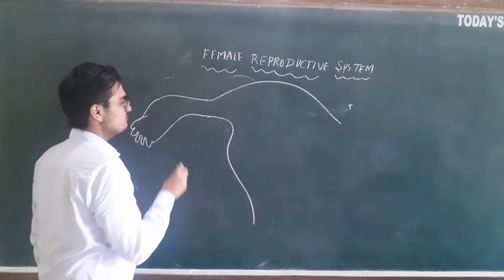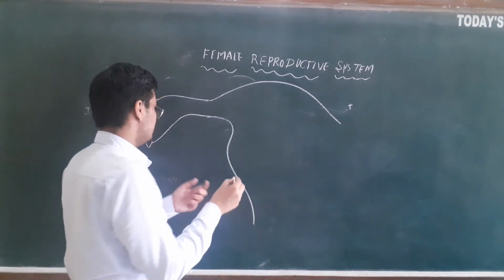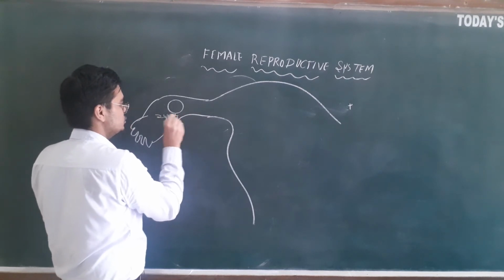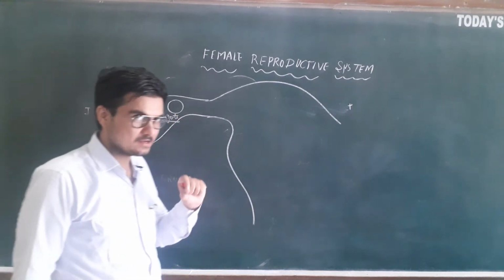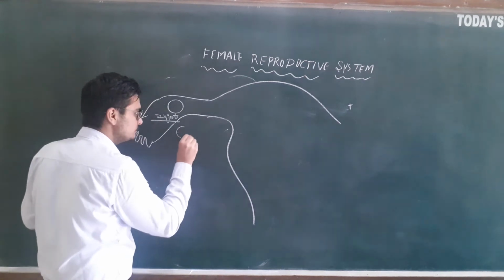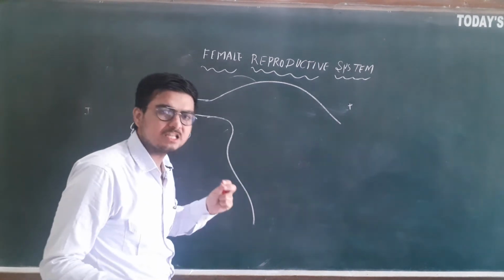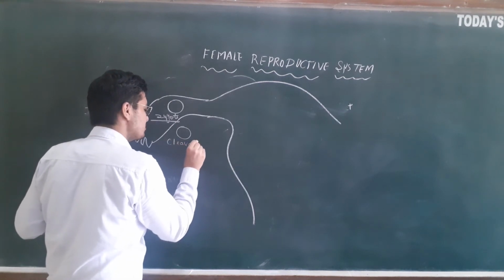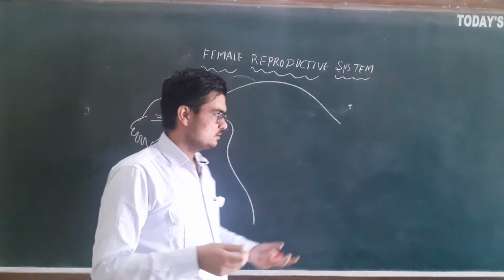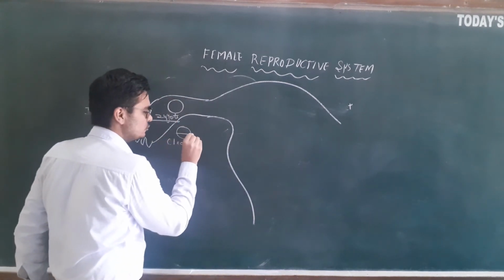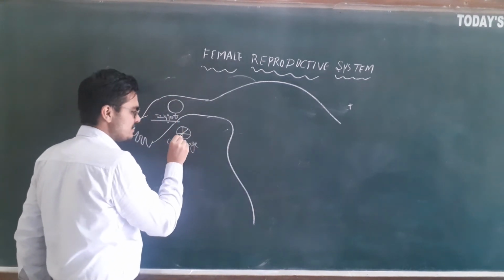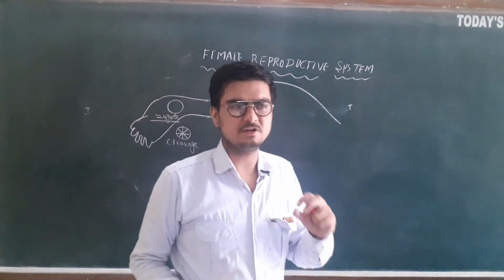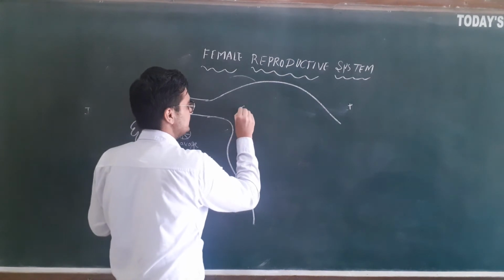Okay. So what will happen if the zygote has formed at the ampulla isthmus junction? Now the zygote starts dividing to form two cells. It will start a special type of cell division known as cleavage. What does cleavage mean? Cleavage typically means to cut. So it will start cutting the cells: 2 cells, 4 cells, 8 cells, 16 cells, and ultimately a multicellular stage will be formed here.